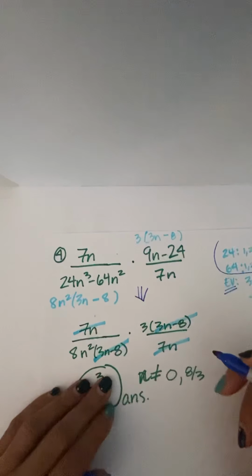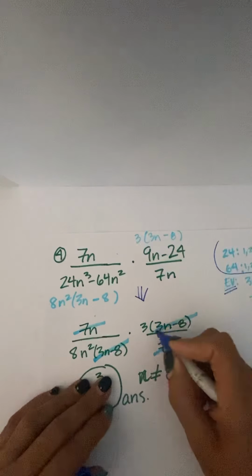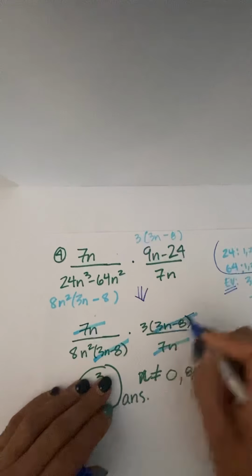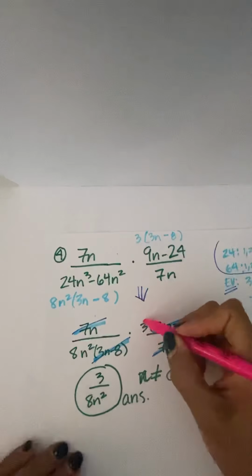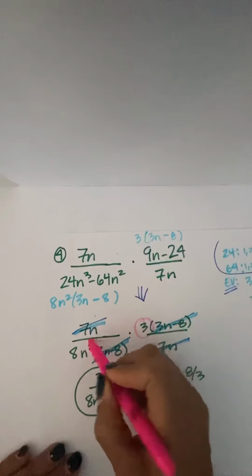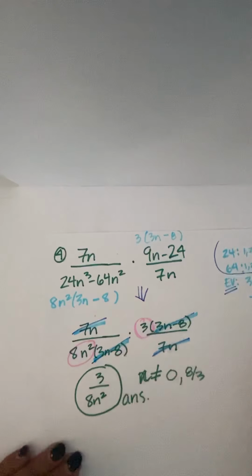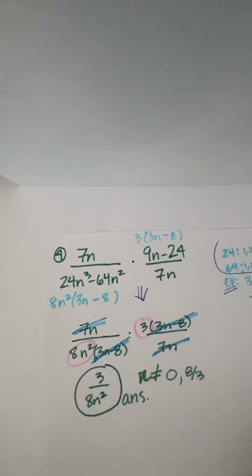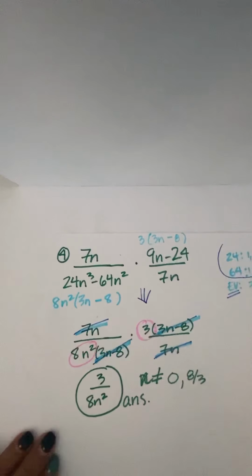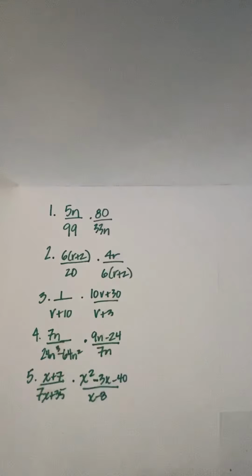And lots of stuff cancels out. So this cancels, that cancels, and then this and that cancel. And so what am I left with? Well, I'm left with this 3 up top here. And I'm left with 8n squared on the bottom, so I get that fraction. And here are my excluded values. Ta-da!